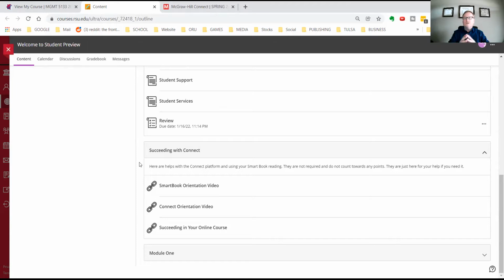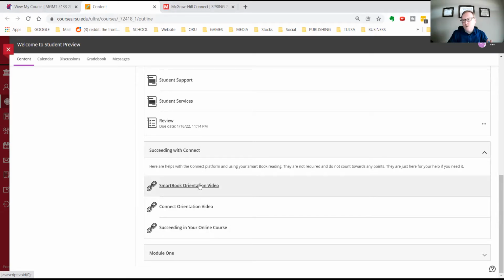And many of you have used Connect or Cengage or Pearson in the past where you're doing work in the publisher's online format. Same thing here, only the beauty of Blackboard now is that we can link, whenever you see this little thing that looks like a chain, when I click on this, it should take me right into Connect. So you don't have to constantly be working between Connect and RSU, saying my grades don't match, this kind of thing.